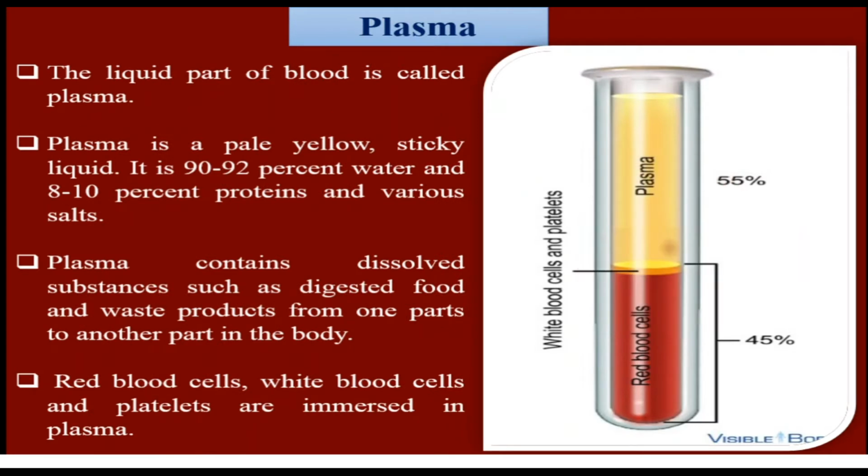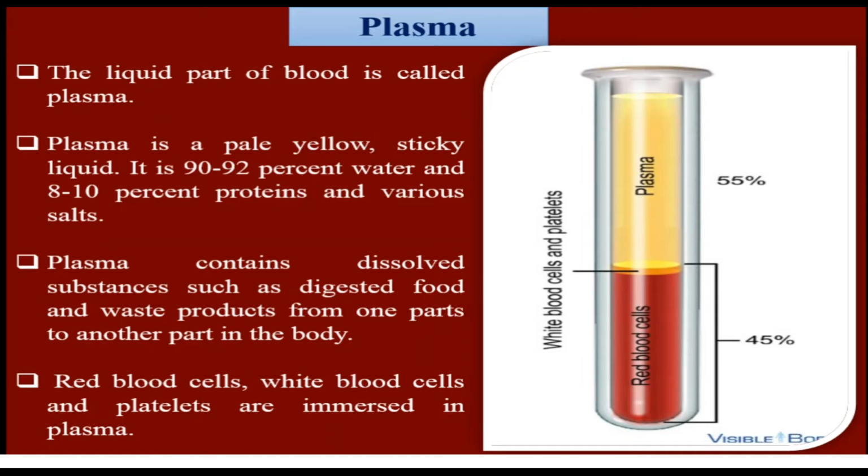Next, plasma. The liquid part of the blood is called plasma. See the image? That's a test tube. Inside the test tube, there is plasma, white blood cells, platelets, and red blood cells. They separate the components in the blood using the centrifugation technique. Centrifugation is a technique used for the separation of particles from a solution. In this technique, they separate the components of the blood.